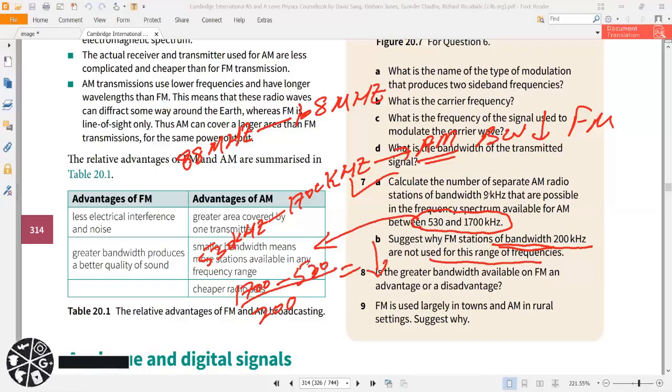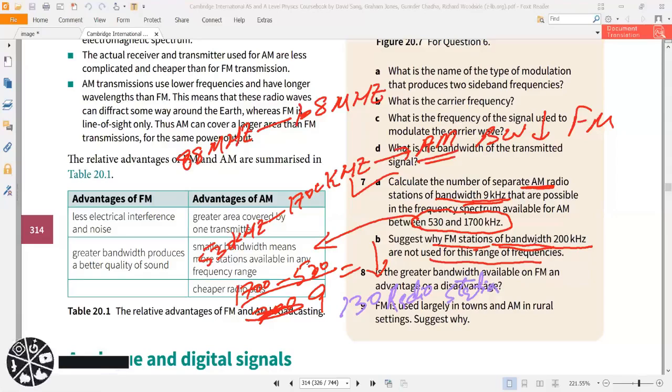But if you use 9 kilohertz, which is the bandwidth of AM, and that is less than the FM bandwidth, then the number of radio stations will be high. I think we also found it last time, that is 130 radio stations.